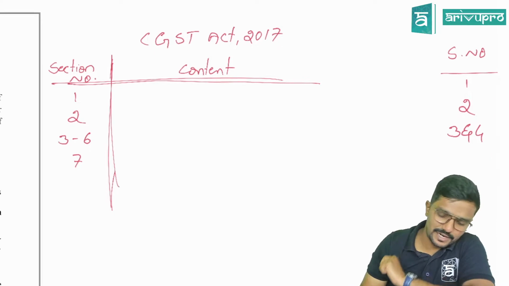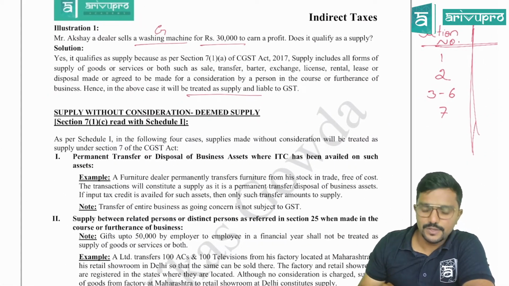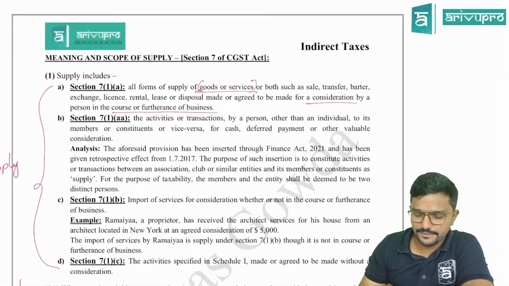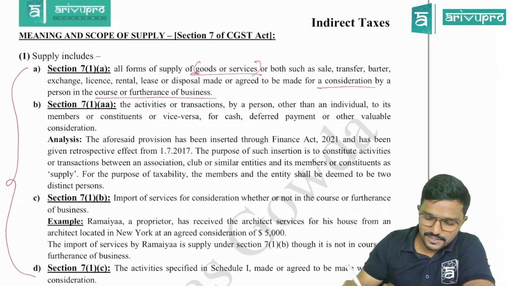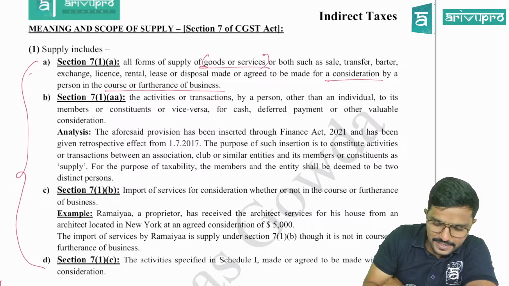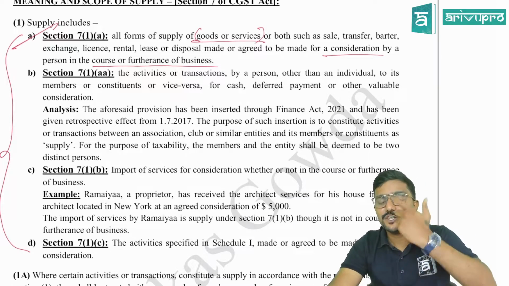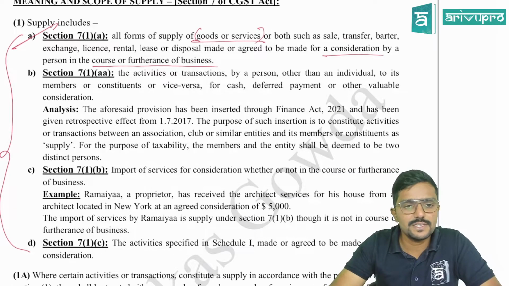Okay. Get back now. So we are done with 7.1a, guys. We'll go to the next part now. As and when we cover each section, we will just mark it. Next, 7.1aa. This is a new section which was added recently. What is it? We will see. 7.1aa: the activities or transaction by a person other than an individual to its members or constituents or vice versa for cash, deferred payment or other valuable consideration.